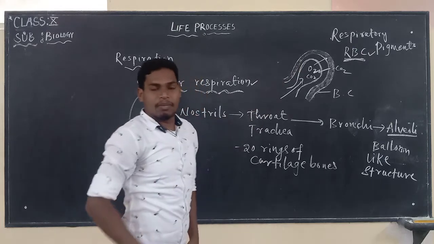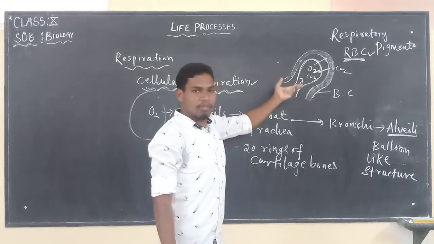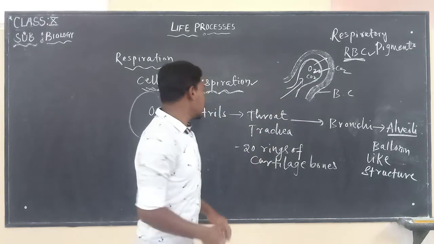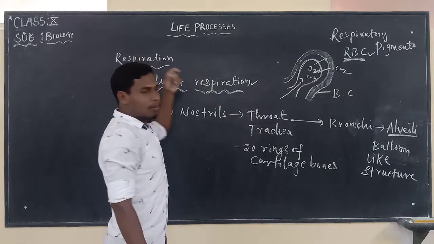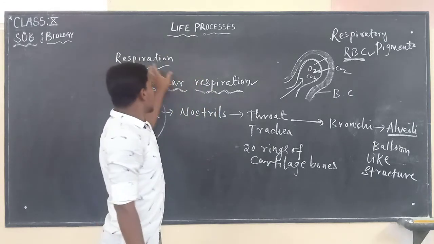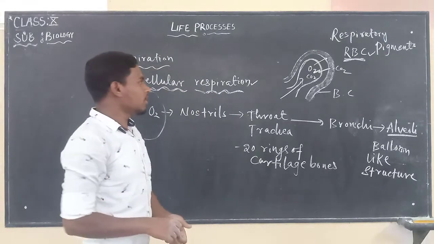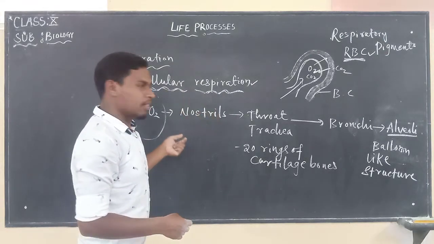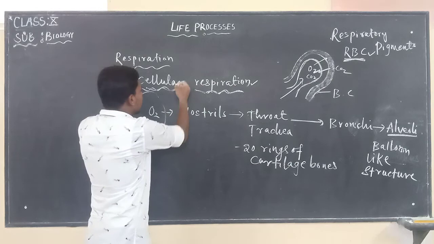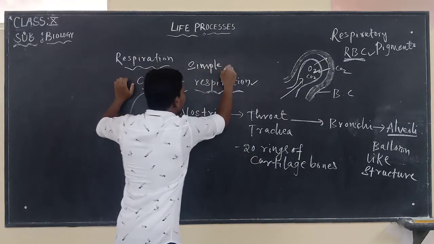So we as multicellular organisms need special organs which are involved in respiration, whereas single-celled organisms do not need all these special organs, and for them simple diffusion helps in respiration. What is simple diffusion?